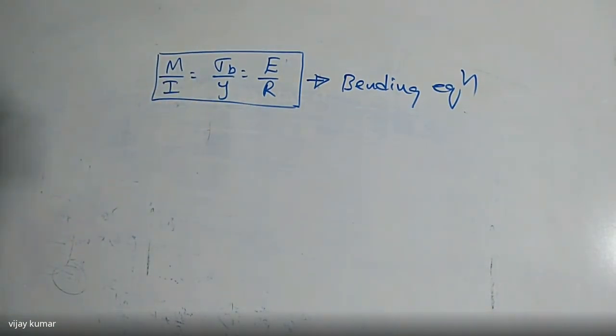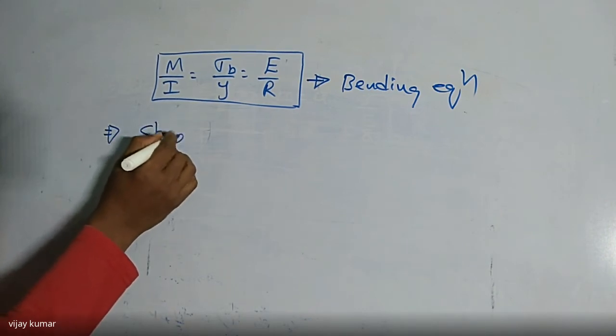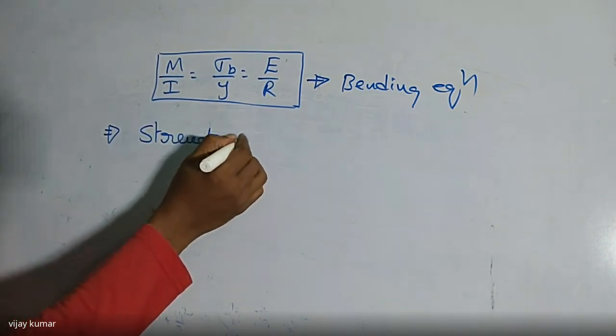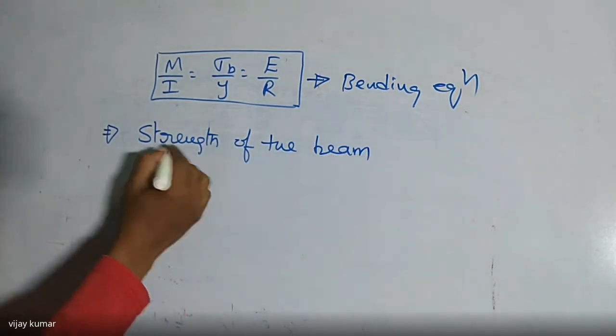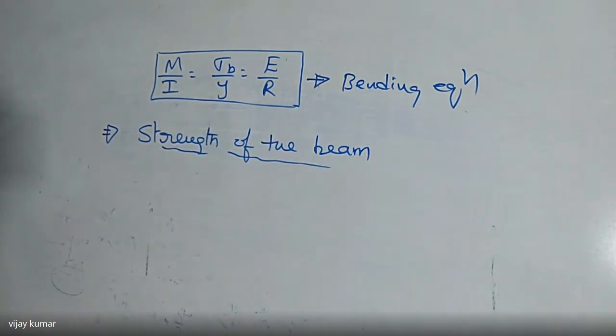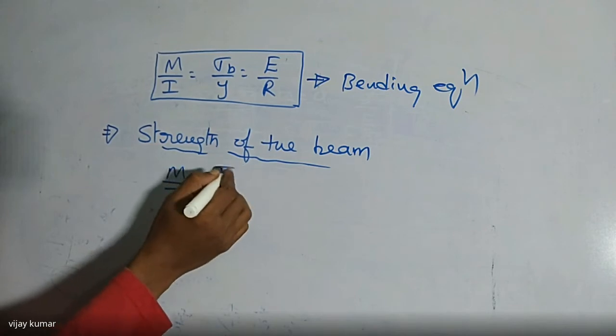Next, I'm going to explain the strength of the beam. How to find the strength of the beam? Now listen carefully. We know the basic equation M by I is equal to sigma b by y.